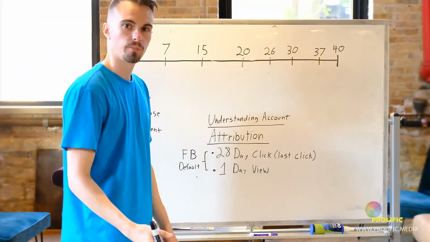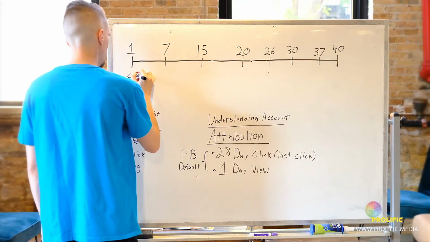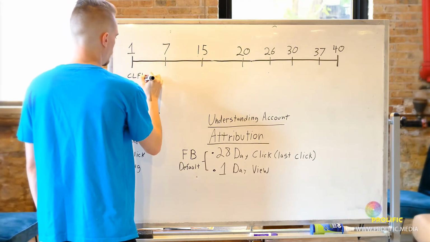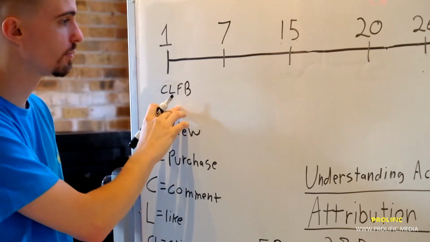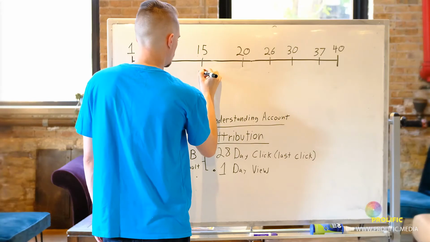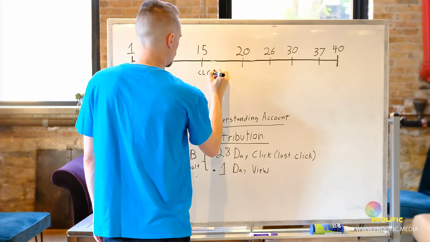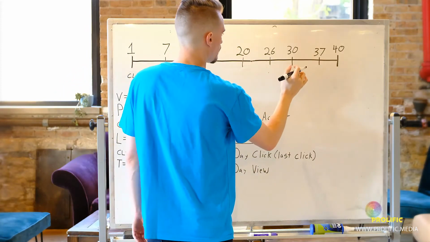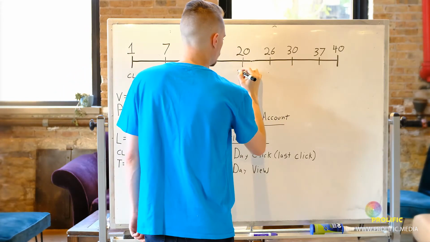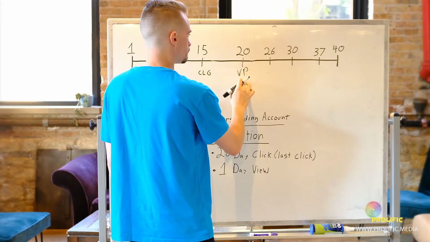So now let's open up the window a little bit. Let's say on the first day, we see and click a Facebook ad. The 15th day, we click a Google ad. And then let's say we view on Pinterest on the 20th.